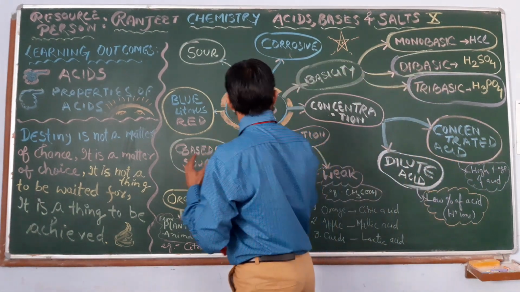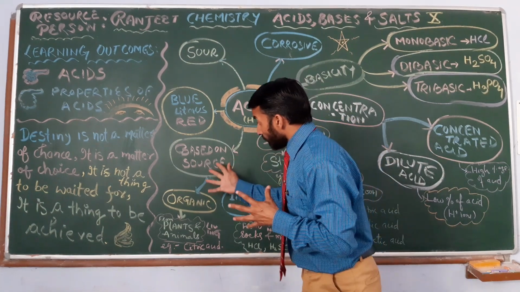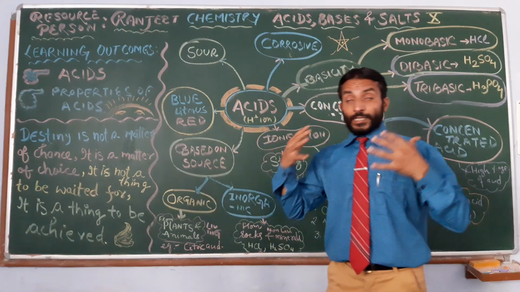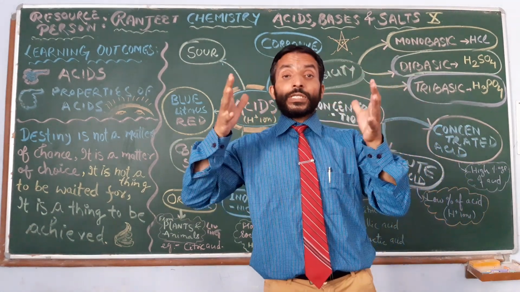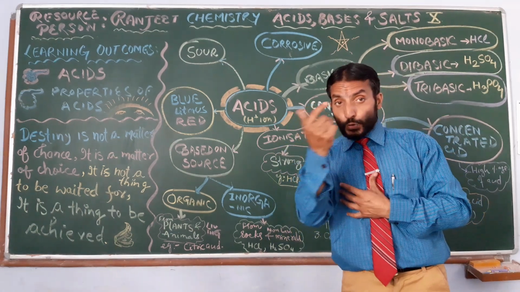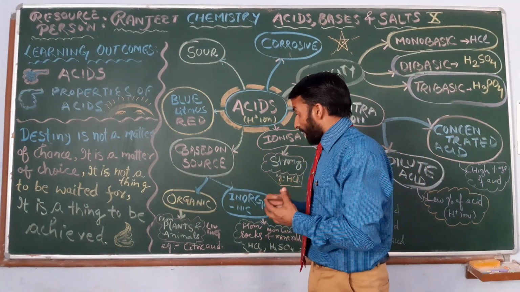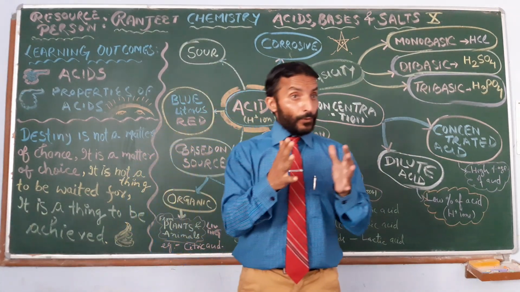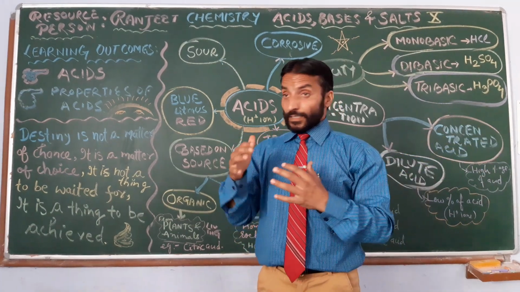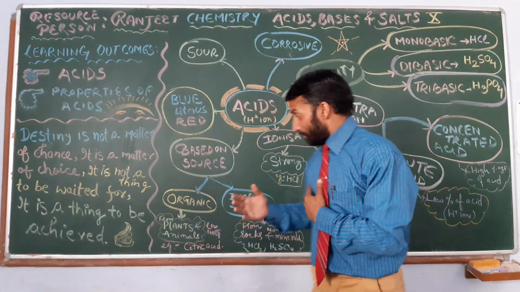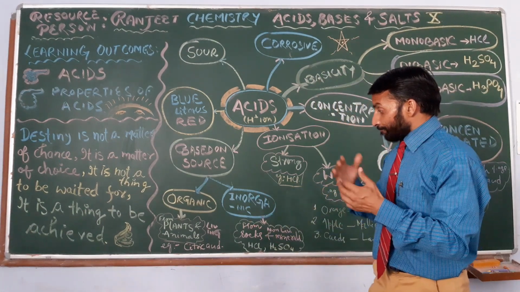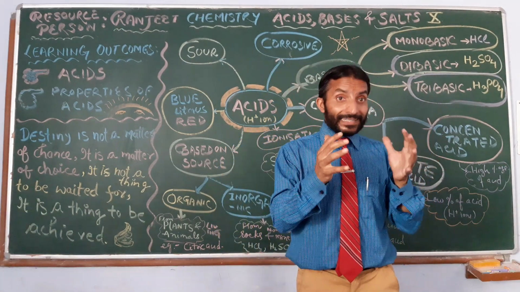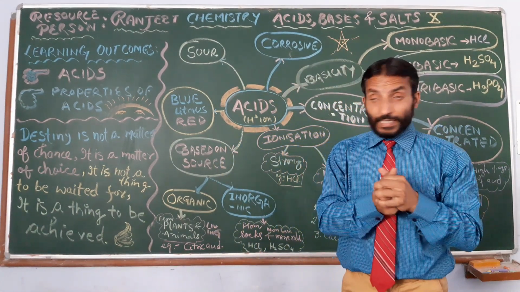Next is about the source. Depending upon the source, acids divide into two types, organic acid and inorganic acid. Organic acids are those obtained from animals and plants. For example, an ant sting gives us formic acid.